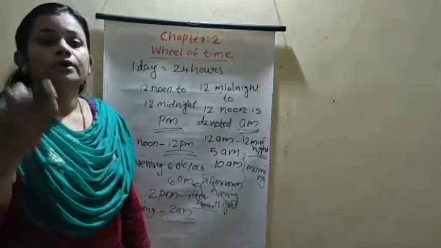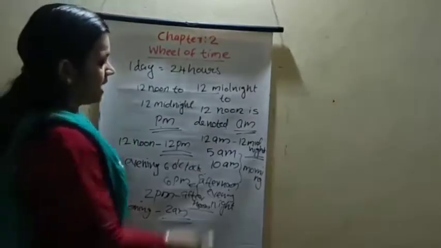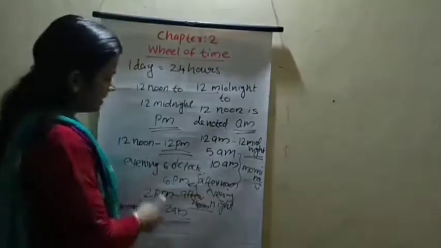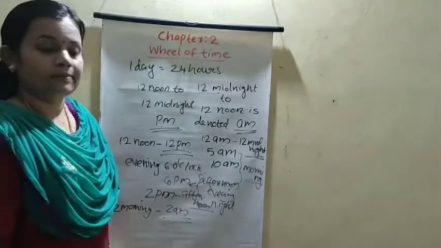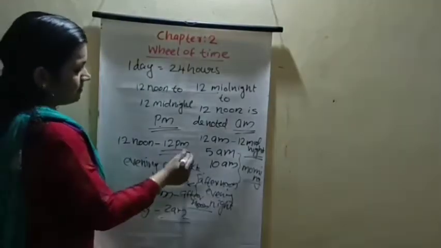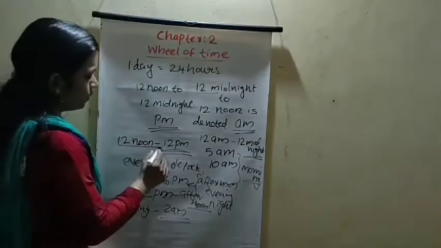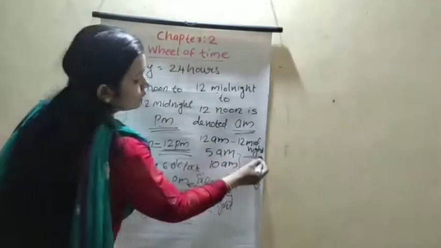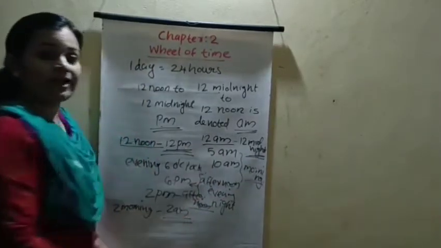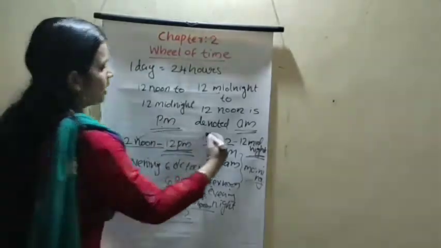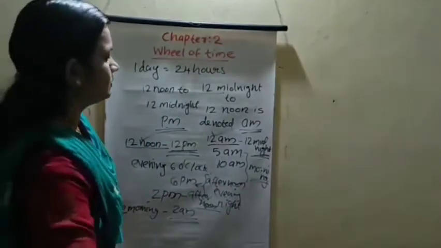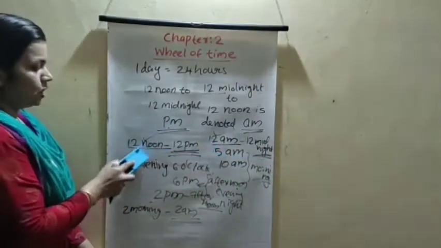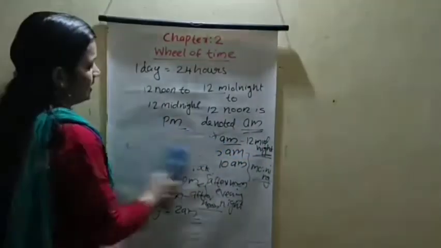Understood how to use AM and PM? AM is used only for morning time. PM is used for afternoon, evening and night time. So always remember one thing: 12 noon is 12 PM, and 12 midnight is 12 AM. Keep these two in your mind.